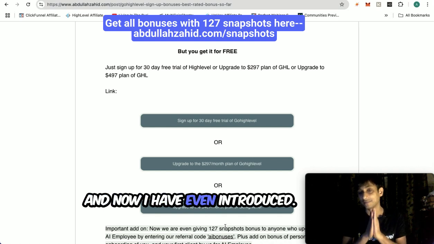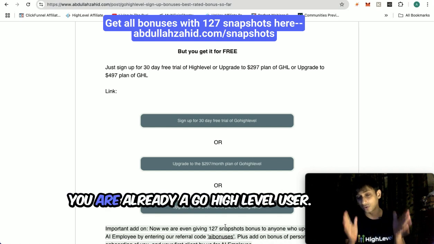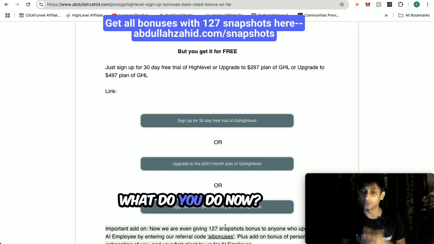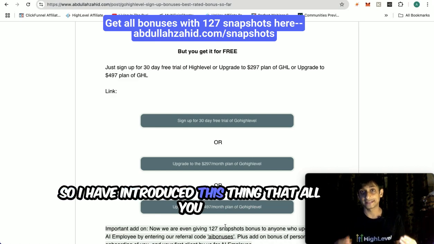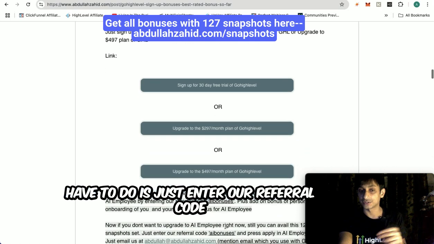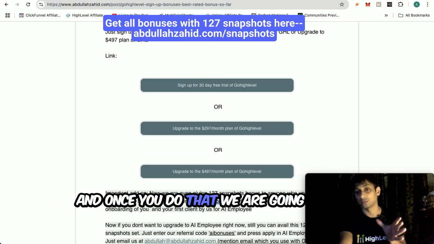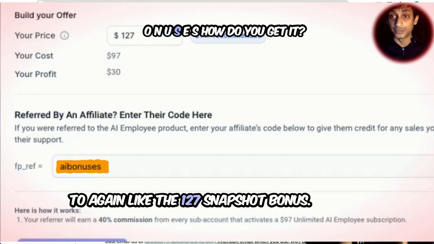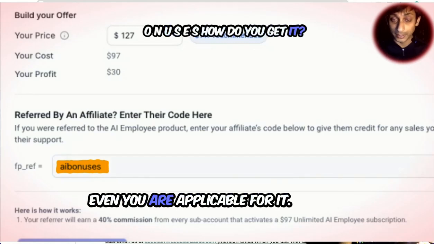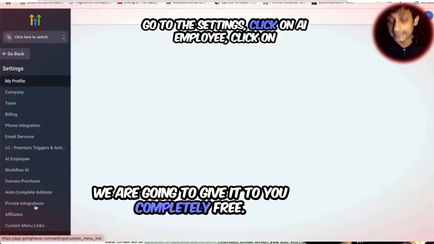And now I have even introduced something for when you're already a GoHighLevel user. What do you do now? I have introduced this: all you have to do is enter our referral code AI bonuses into the AI employee settings. Once you do that, just like the 127 snapshot bonus, you are applicable for it too. We are going to give it to you completely free.